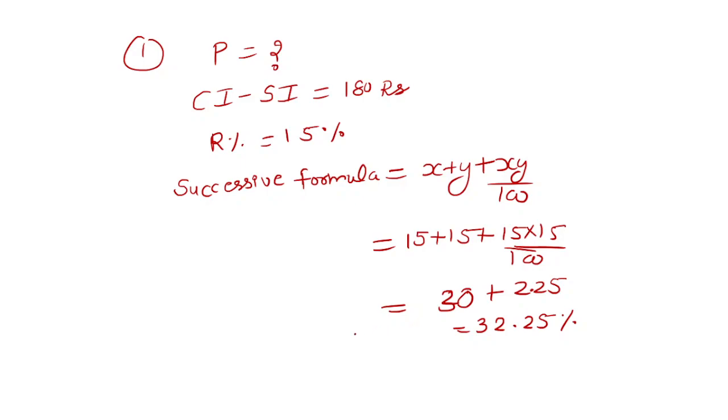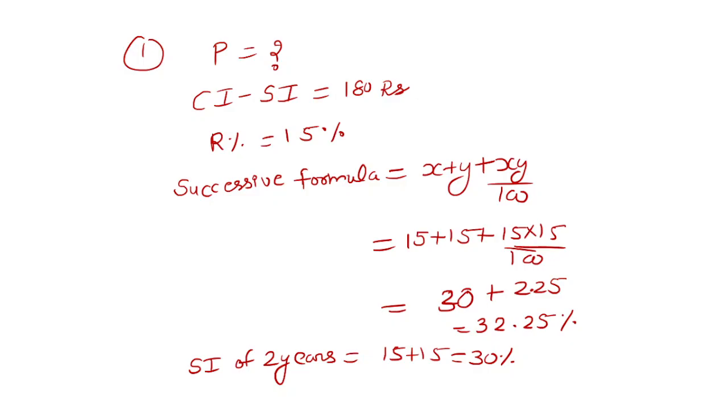Now we know the simple interest for 2 years. What will it be? It will be only 15 plus 15 is equal to 30%, because simple interest always remains the same for the next year. If it is 15% for the first year, then it will be 15% for the second year also. So this is how we find the interest rate for 2 years of compound interest and simple interest respectively.